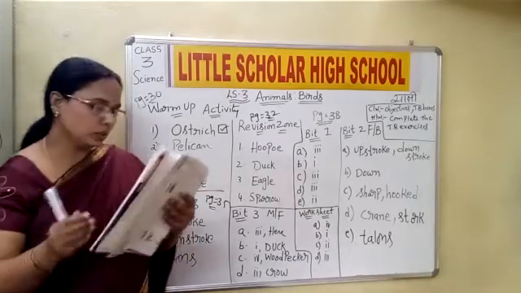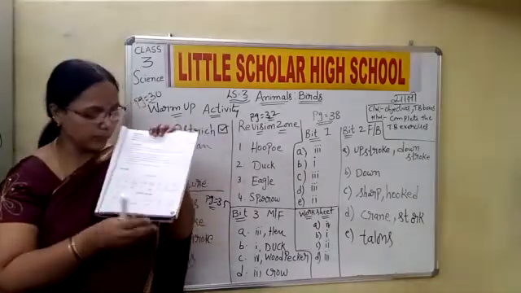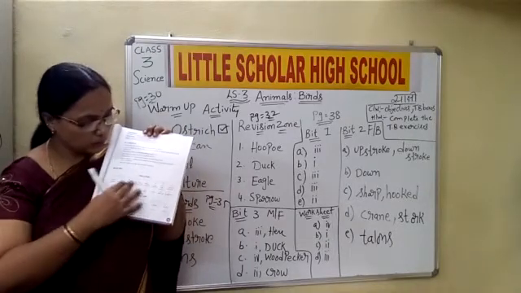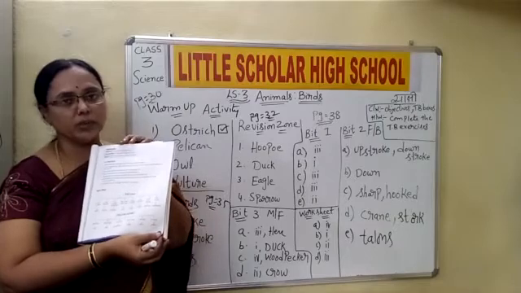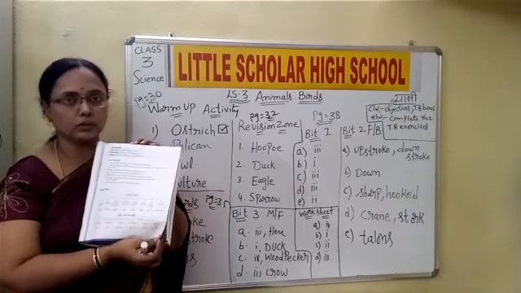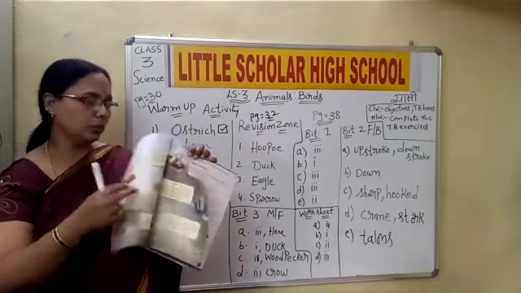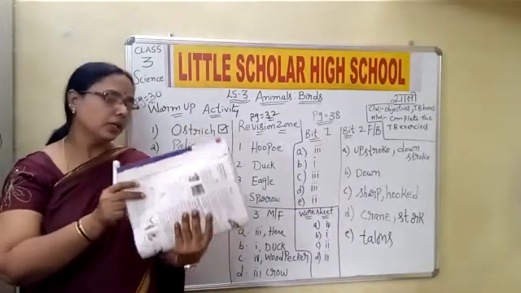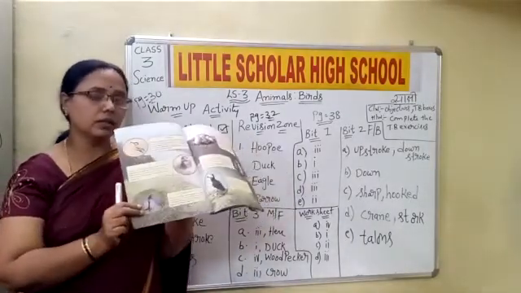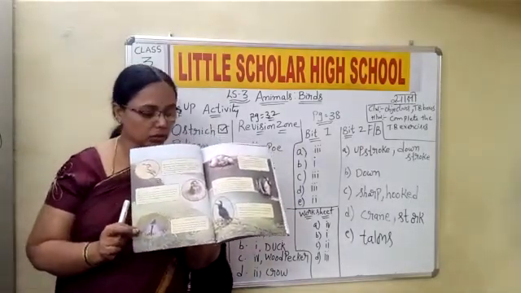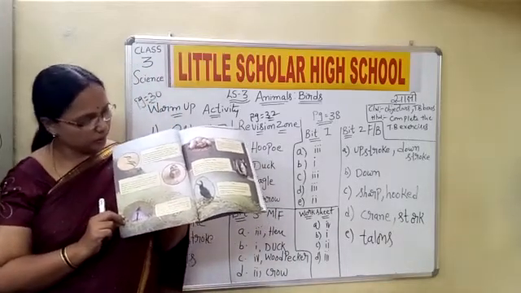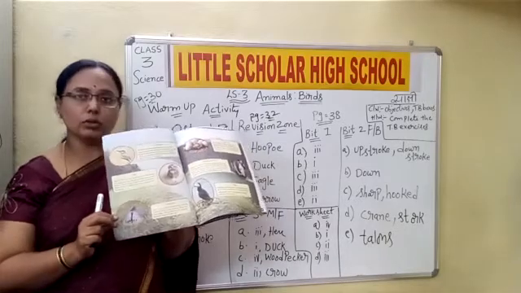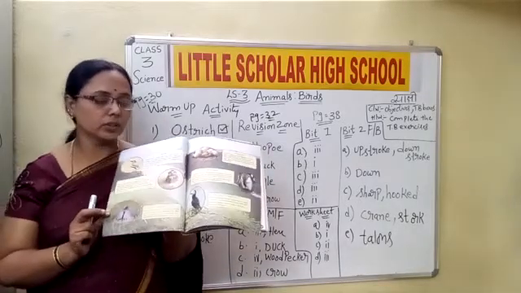Now see children, here mind mapping is given. This is a simple representation of all the things we have learnt, and it is an easy way to learn. You can just read. These are interesting topics about the different kinds of birds, beautifully presented in your textbook. You can gain a lot of information from this. Just go through this.